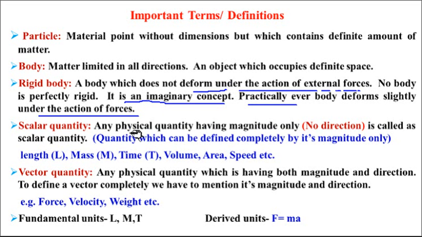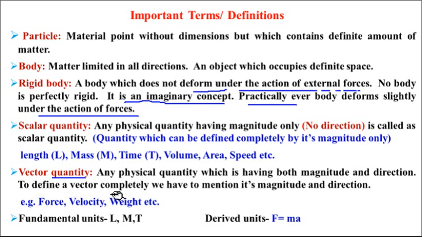Now, scalar quantity. You have discussed all these terms in physics, but this is a repetition of the prerequisites required for the engineering mechanics subject, so I will just remind you. A scalar quantity is a physical quantity having only magnitude. It does not have any direction, like mass, length, time, volume, area, speed. These are all scalar quantities. The next one is the vector quantity, which has both magnitude and direction.